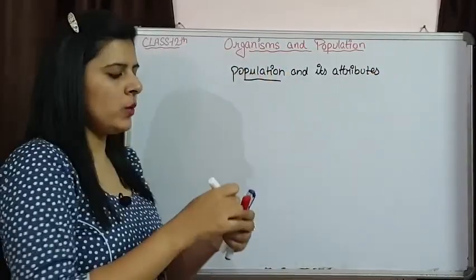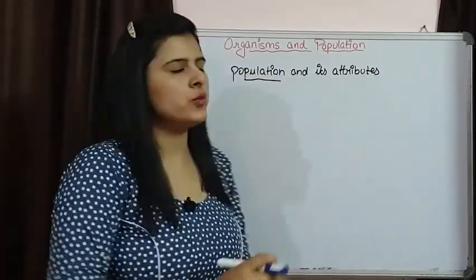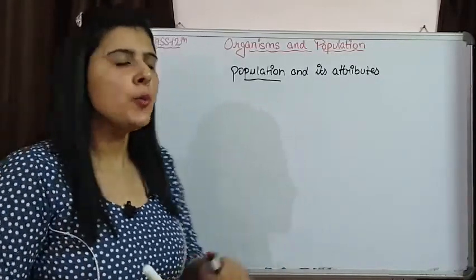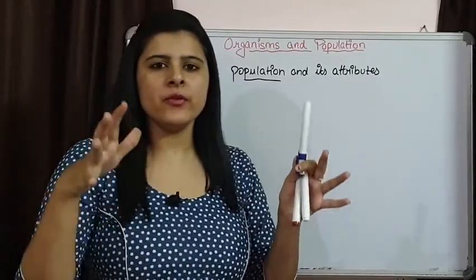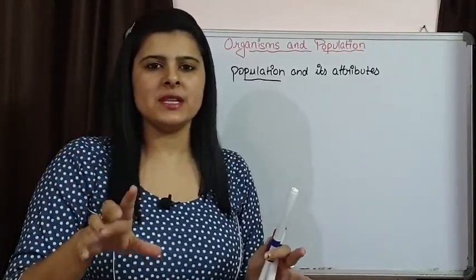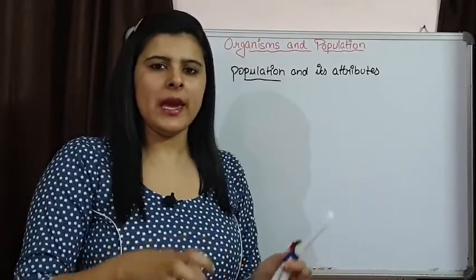First, let's come on the word population. After that, we are going to move on to its attributes. Population simply means a single number of individuals of a single species, living together at a particular